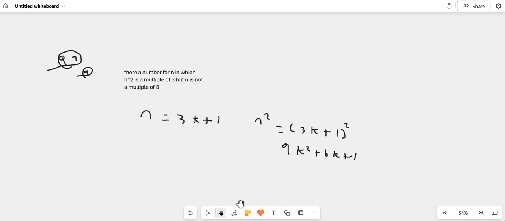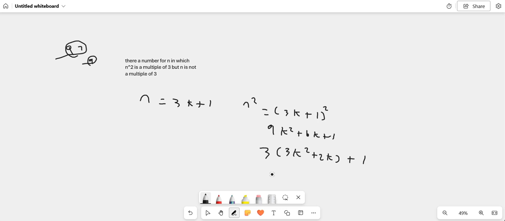And now you already know the drill by now. I'm trying to show that it's not a multiple of 3 to contradict it. So take out the 3 from just that part there. That becomes 3 times (3k squared plus 2k), and leave the 1 outside by itself here. And so again here, you've got 3 times something, a multiple of 3, and you're adding 1. So it can't be a multiple of 3, because you have the 1 remainder if you divide by 3. So hence, n squared is not a multiple of 3.